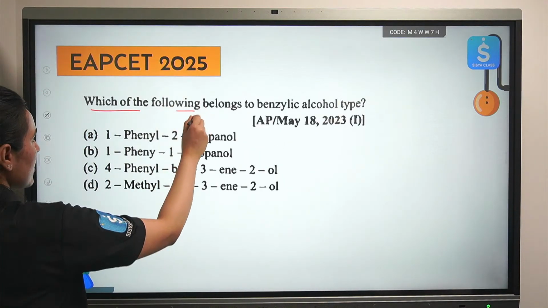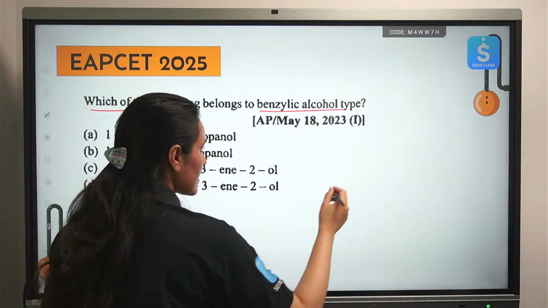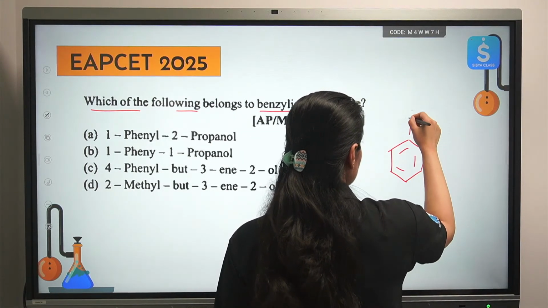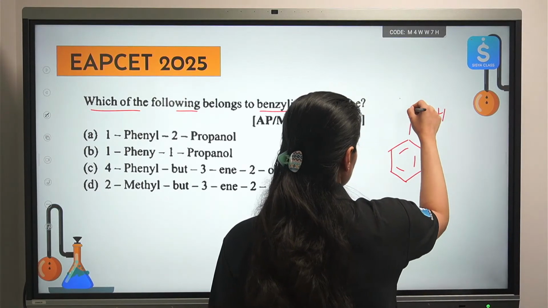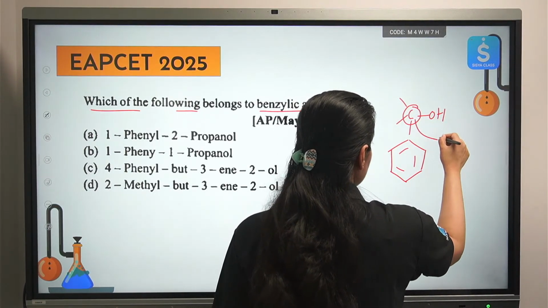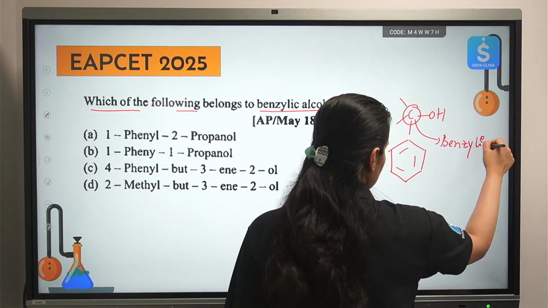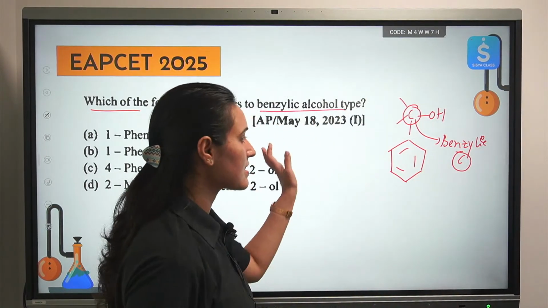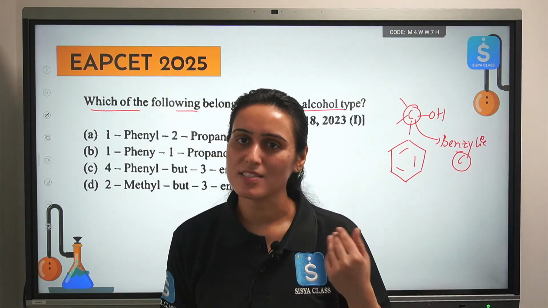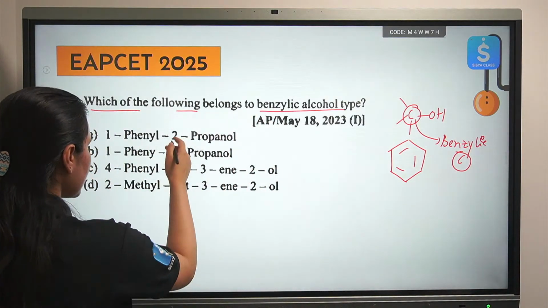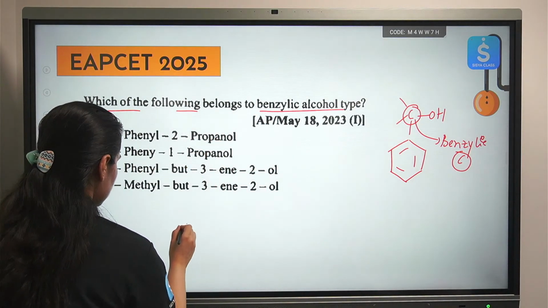Which of the following belongs to benzylic alcohol type? See, this is benzylic position, everyone. This is your benzylic carbon. So anywhere you see this benzylic carbon, that will become your correct answer. Just draw the structure, you will come to the correct observation. Okay. So you have 1 phenyl, 2 propane, all.